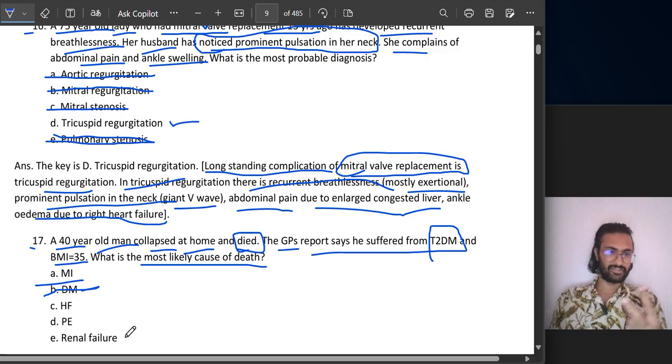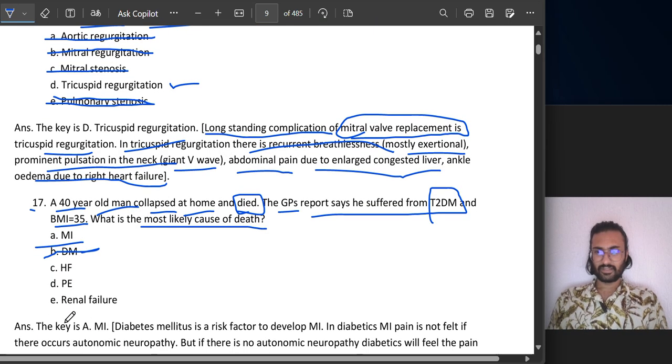You have two kidneys, yeah. Even if one has renal failure, there would be flank pain, but you will not die suddenly. Myocardial infarction is perfect. Yep, it is MI. Diabetes mellitus is a risk factor to develop MI. Wherever you see a diabetes patient, there are chances of getting MI.